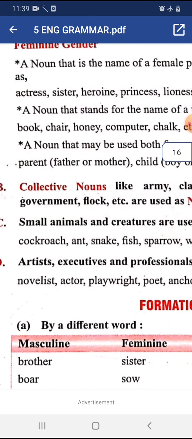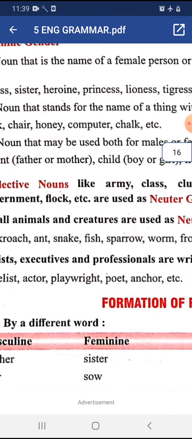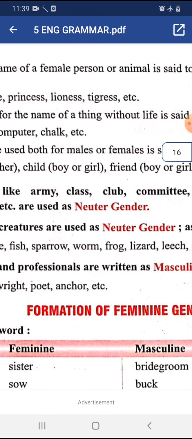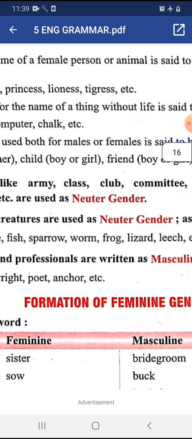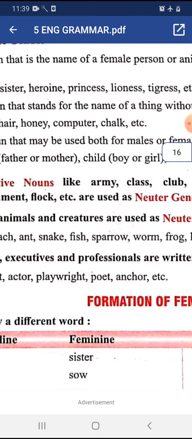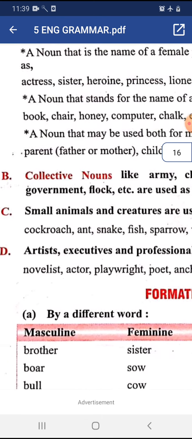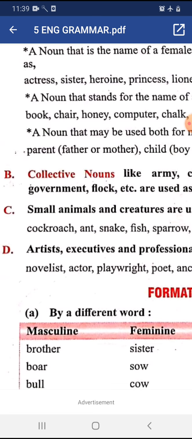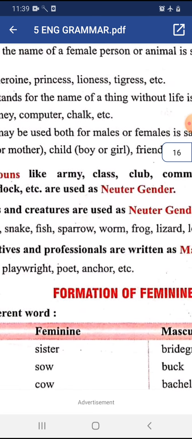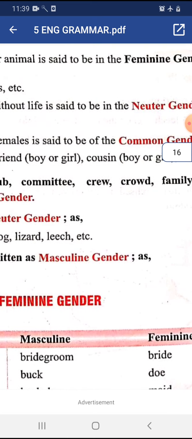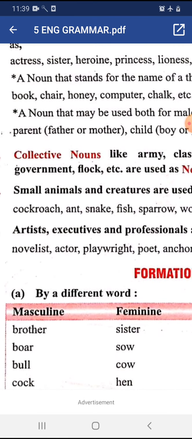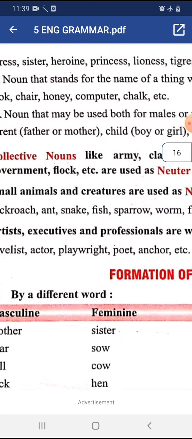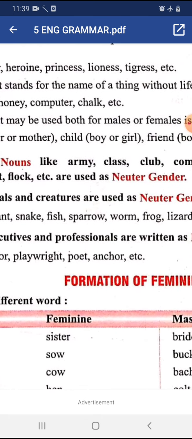For example, cockroach, ant, snake, fish, sparrow, worm, frog, lizard, leech, etc. All these small animals or creatures are considered as neuter gender. Artists, executives, and professionals are written as masculine genders. For example, novelist, actor, playwright, poet, anchor, etc.